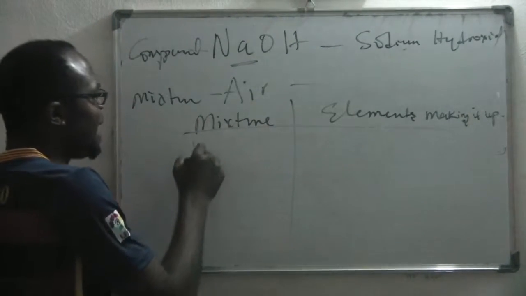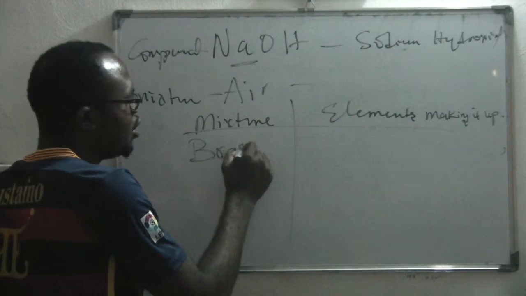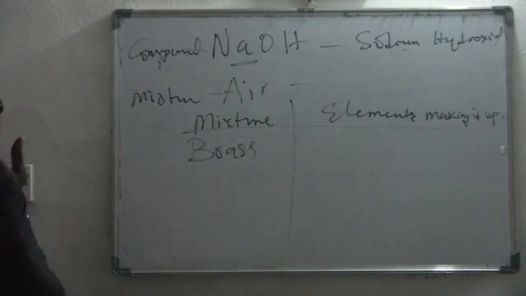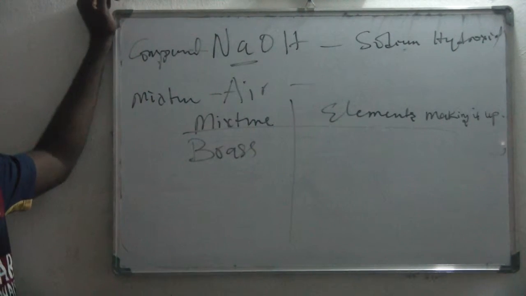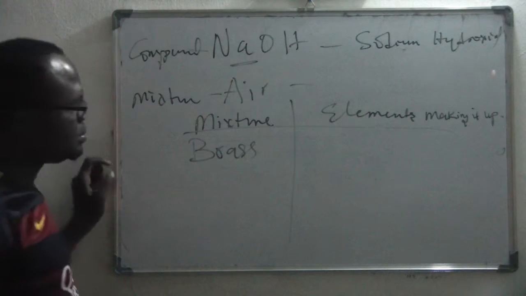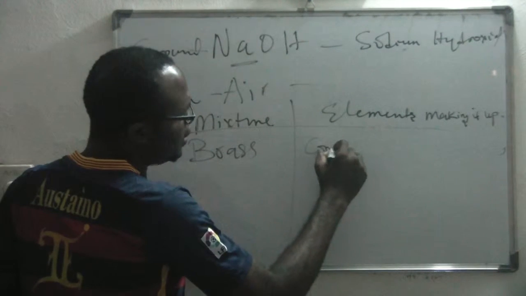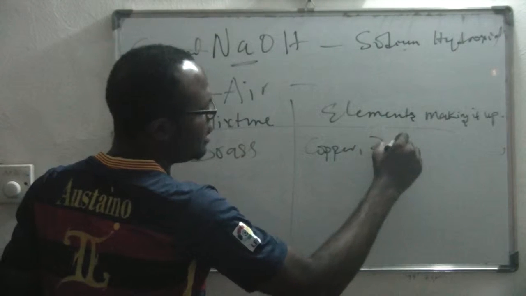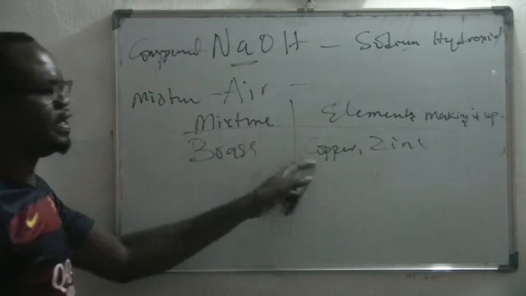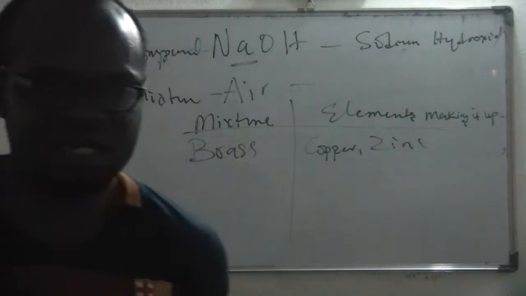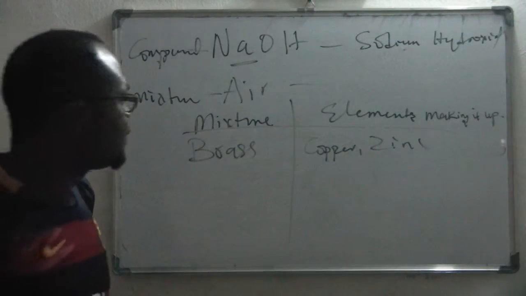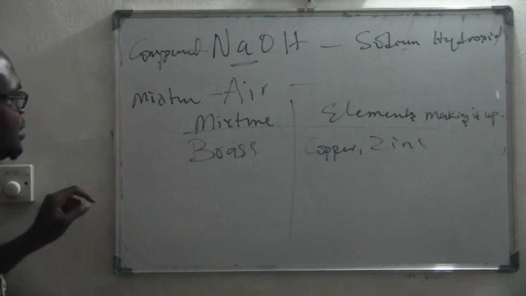Give me an example. Brass. Do you know the alloy called brass? It's a very important mixture. Brass is made up of copper and zinc. Very important. JAMB will ask you which of the following is not an element in brass. So you should make sure you know brass.